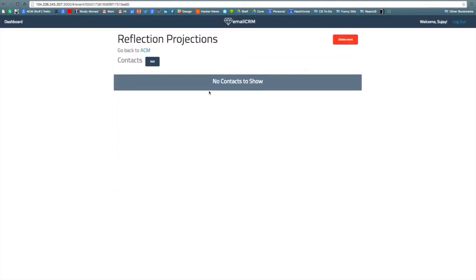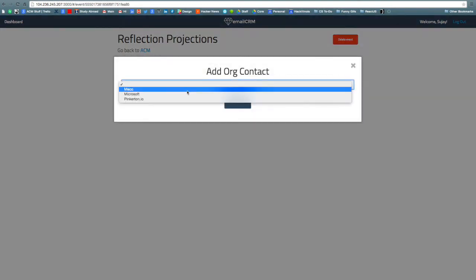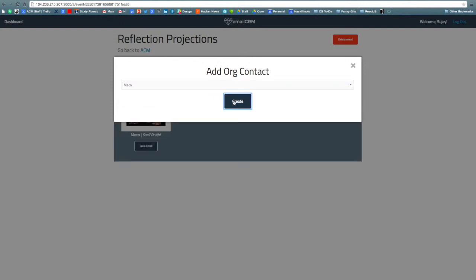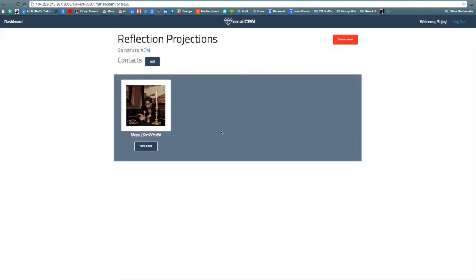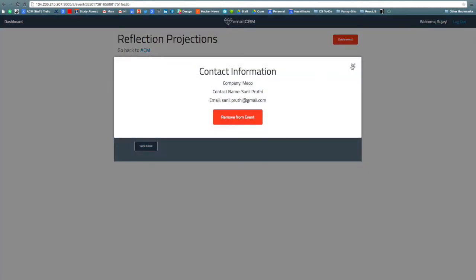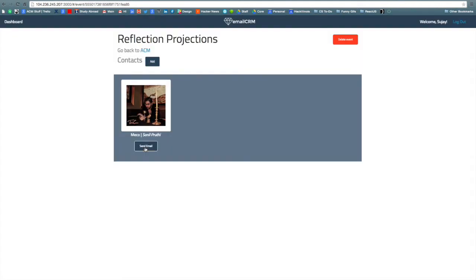Now he wants to invite some of his contacts to Reflections Projections. So he clicks on Add, and then he can select the contacts from his organization who he wants to invite. So let's say he wants to invite Sunny. Now we can see that Sunny's here, and we can see his information. We can also view his information and get more notes about him. So let's click on Sunny and email him.